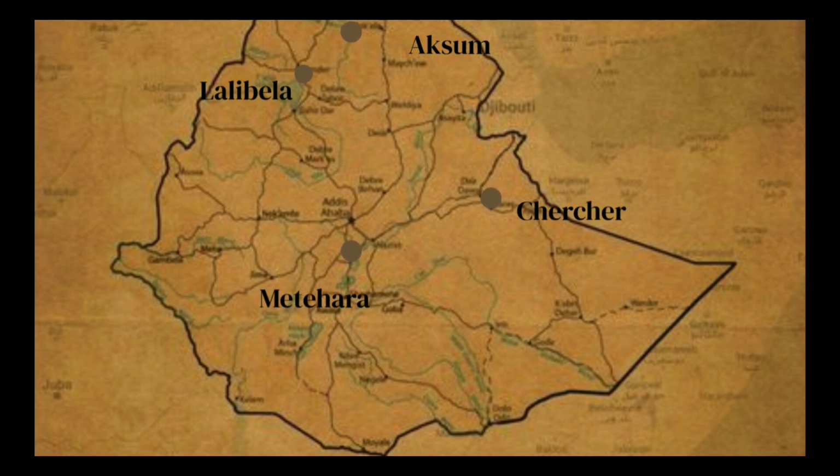Finally, when we go to the archaeological sites of the Neolithic Revolution in Ethiopia, the important archaeological sites for the domestication of plants and animals are found near Aksum in Tigray and around Lalibela. There are also similar archaeological sites near Chercher and Hararge and near Metara and Shewa.